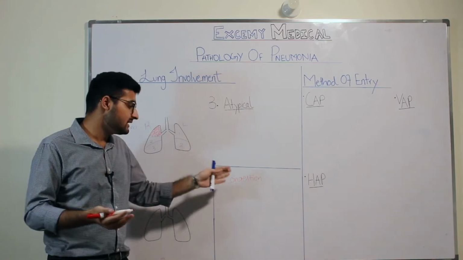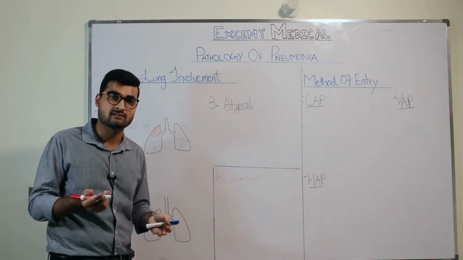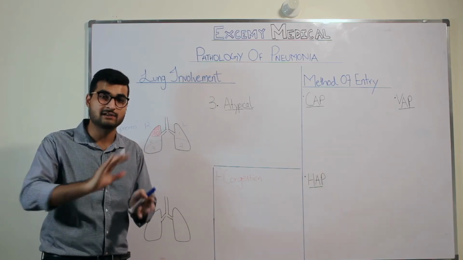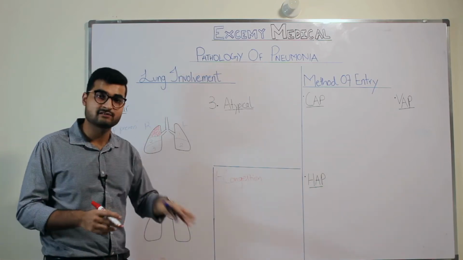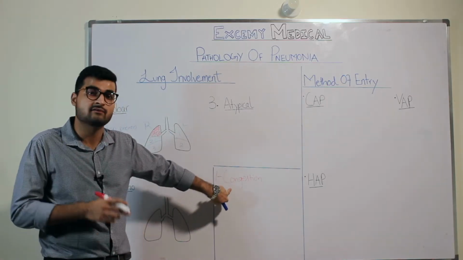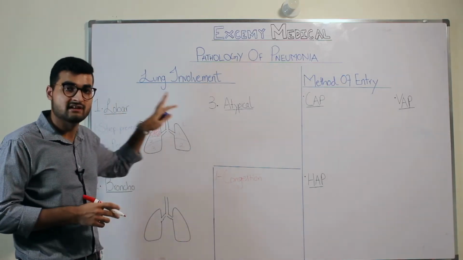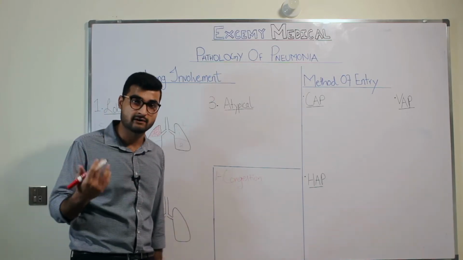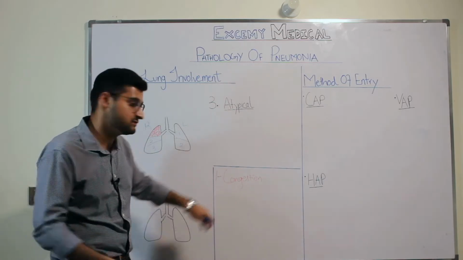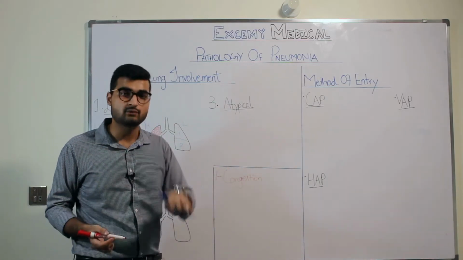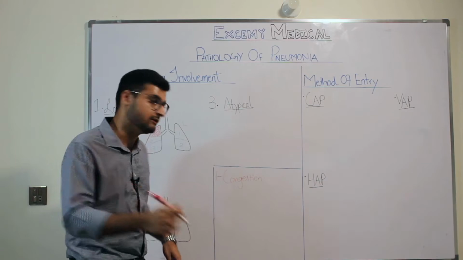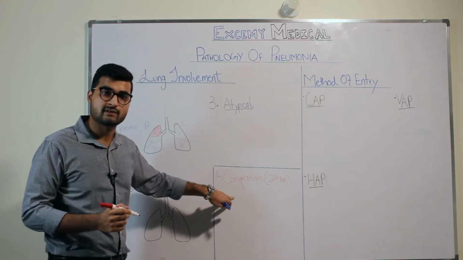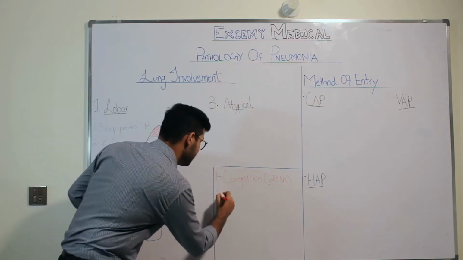Now, why do we say gray hepatization and red hepatization? That is because a human liver is basically red. We all have seen it's dark red in color. So vascular engorgement in congestion is the first part of lobar pneumonia's pathology. Your lung lobe starts to look very dark red in color. This is due to vascular engorgement, and this happens within 24 hours of the bacterial invasion, right? So within 24 hours.